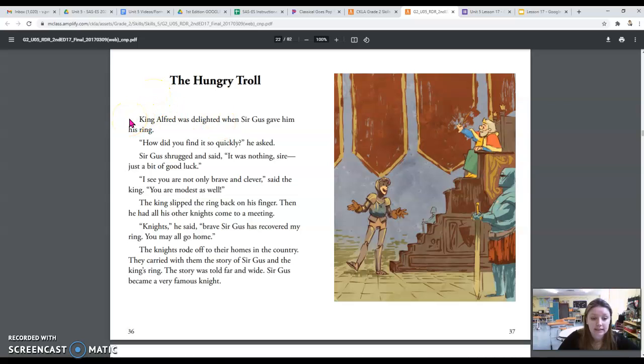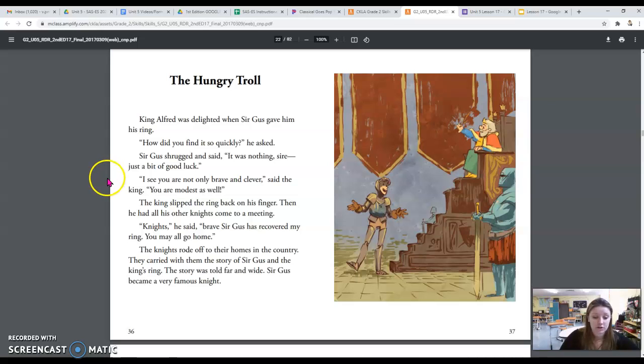King Alfred was delighted when Sir Gus gave him his ring. How did you find it so quickly? he asked. Sir Gus shrugged and said, it was nothing, sire. Just a bit of good luck. I see you are not only brave and clever, said the king, you are modest as well. The king slipped the ring back on his finger. Then he had all his other knights come to a meeting. Knights, he said, brave Sir Gus has recovered my ring. You may all go home.